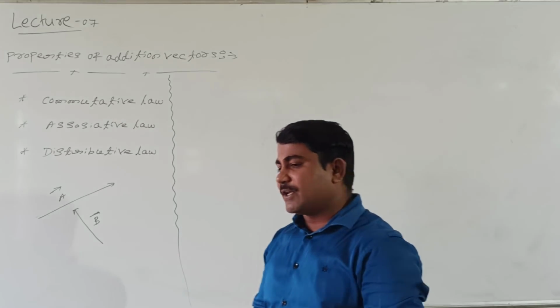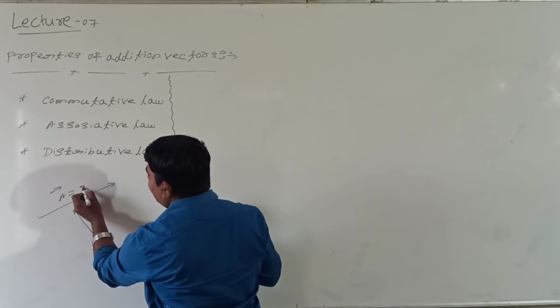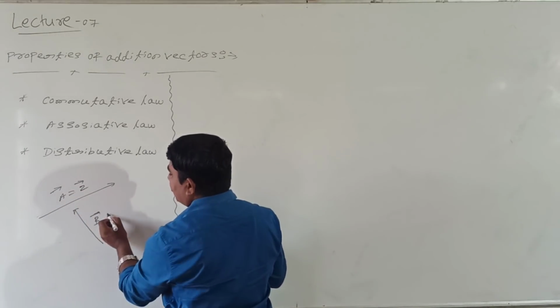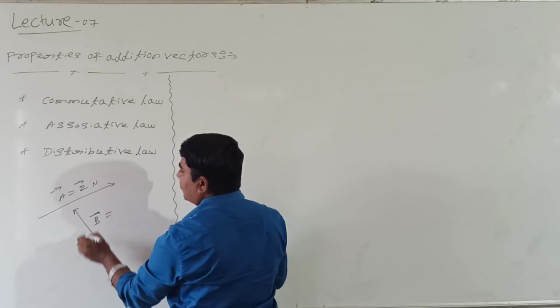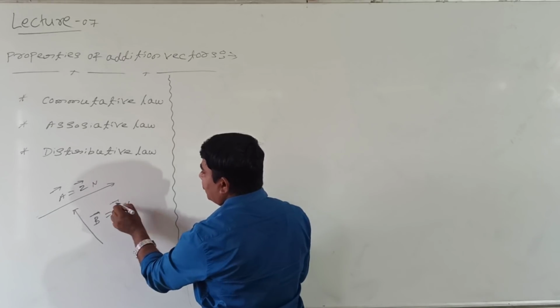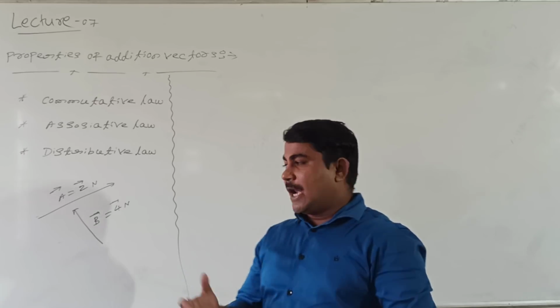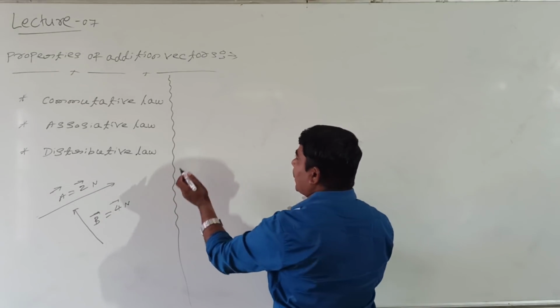For example, I will take vector A equal to 2 Newton, and vector B equal to 4 Newton. See how to add these vectors.